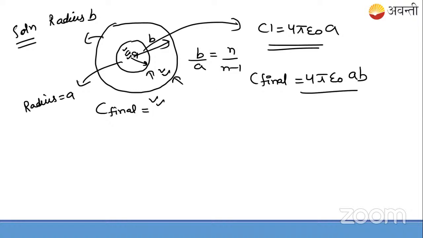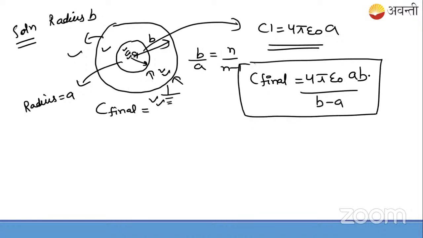The net capacitance of concentric spherical conductors is given by this formula. You have already learned this in previous classes. So we have C final as 4 pi epsilon naught AB upon B minus A.